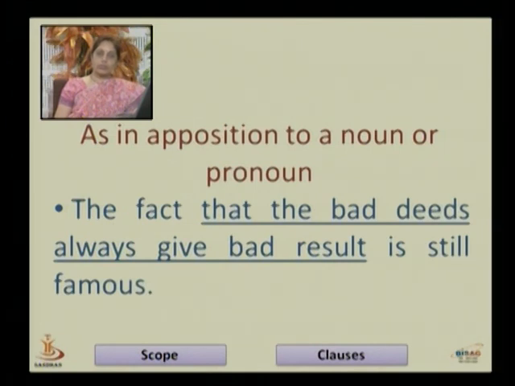We can use what, when, whatever, that, because, why, whenever, as, until. There are so many words which are used as subordinating conjunctions.